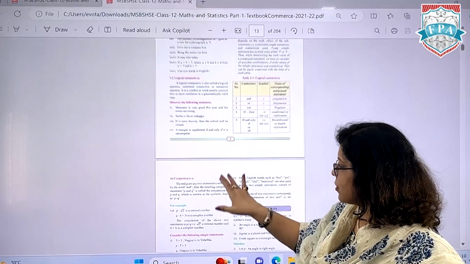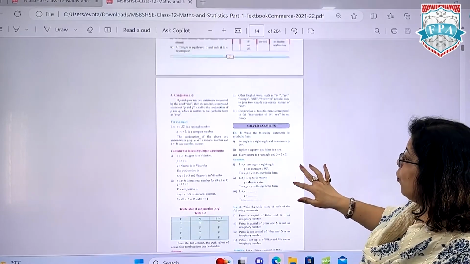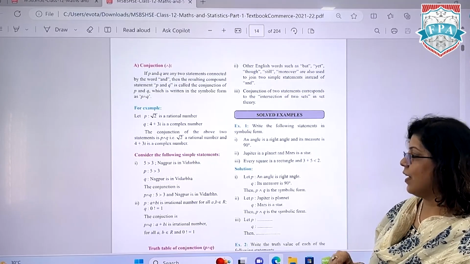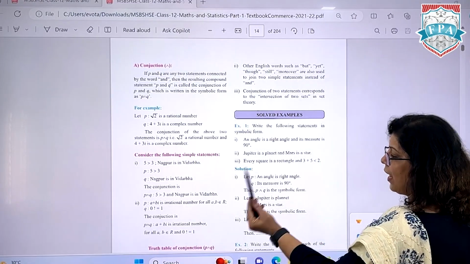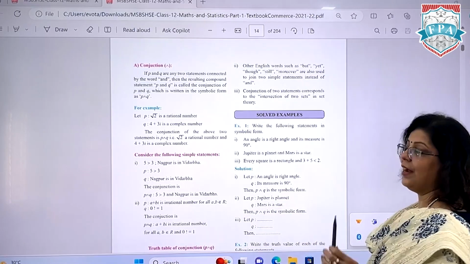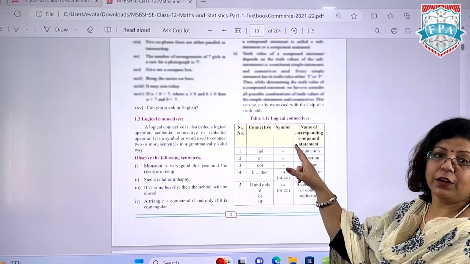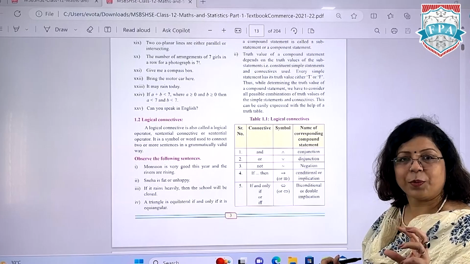Now let's have some examples. Write the following statement in symbolic form: "Angle is a right angle and its measure is 90 degrees." How do we write it? P is the first statement, an angle is a right angle. Your connective is "and", which will not be taken in writing the statement.